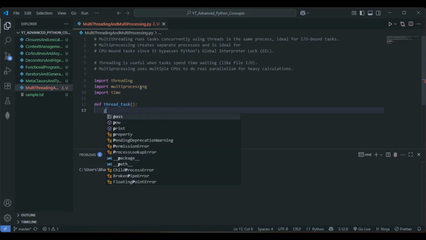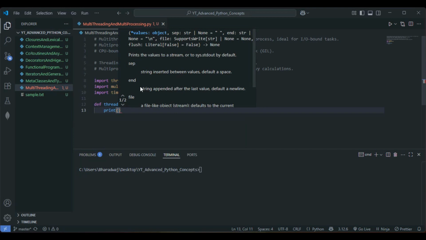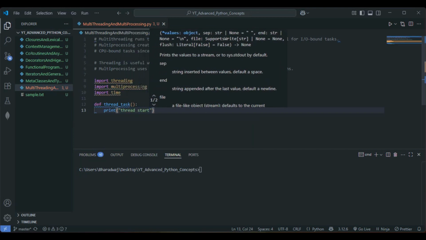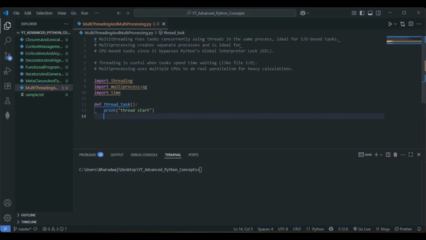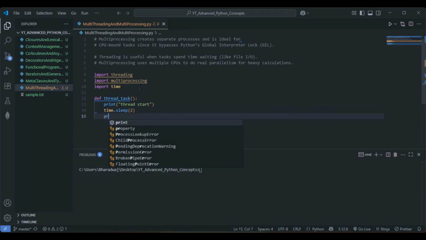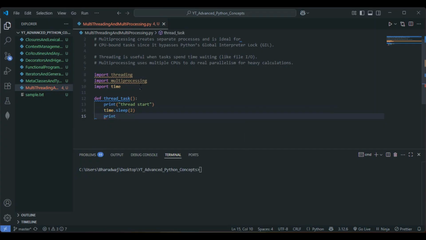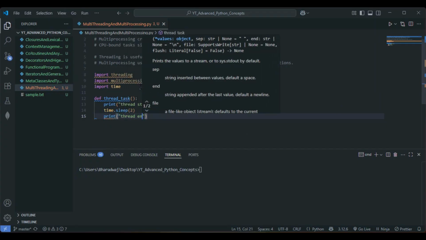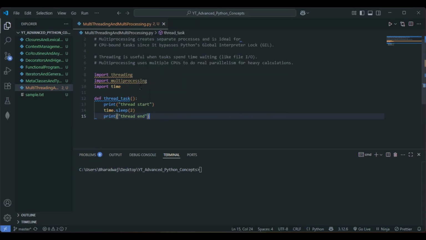In the next line, let me print something: print thread start. Next, let me go with time.sleep, and let me give 2 seconds here. Let me print something again, print thread end.